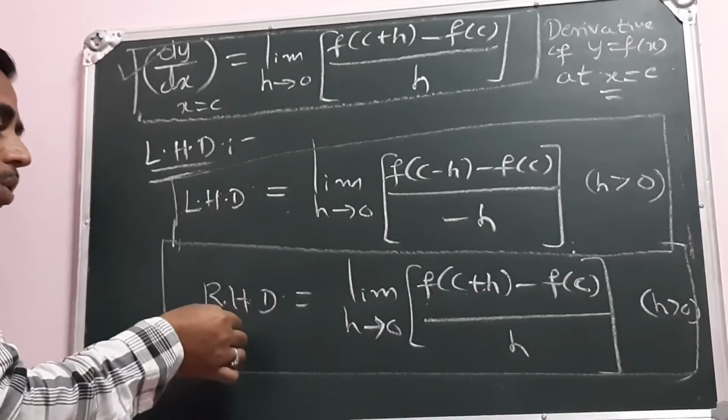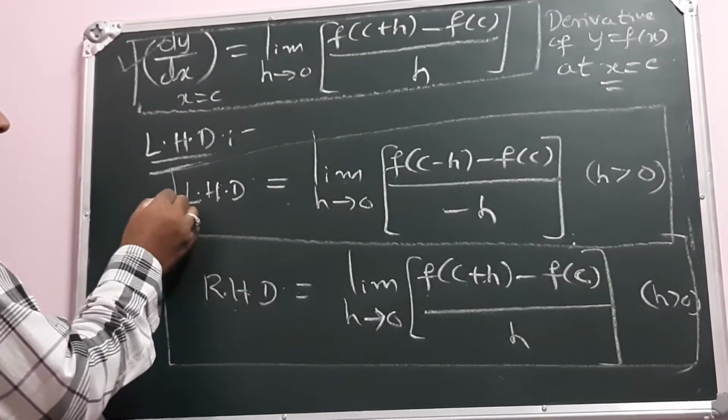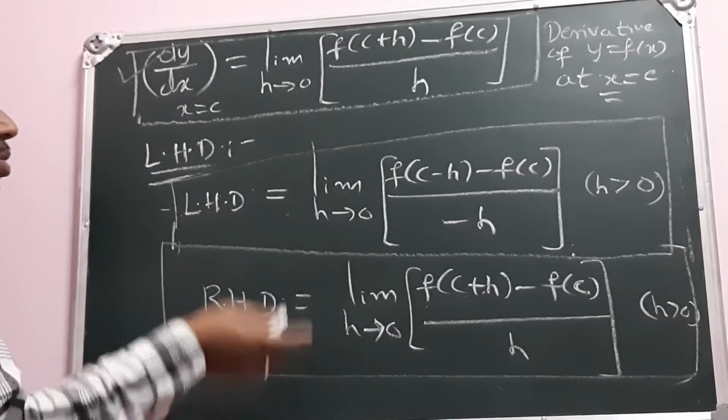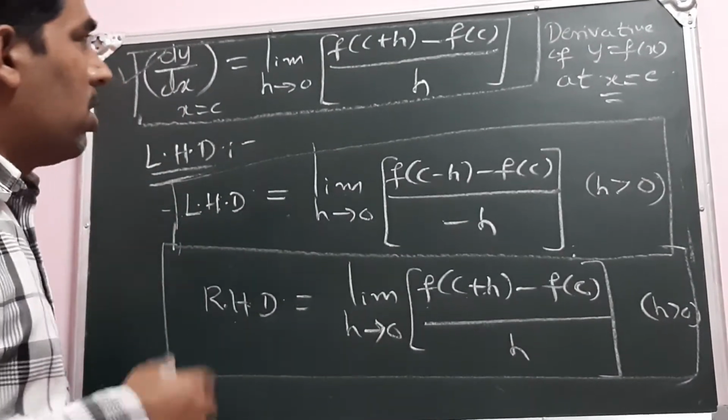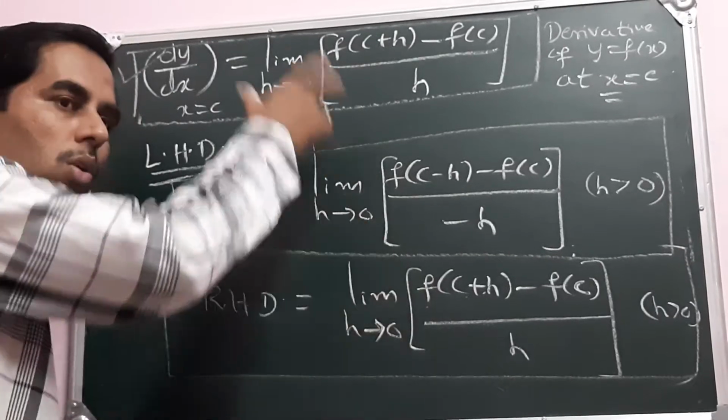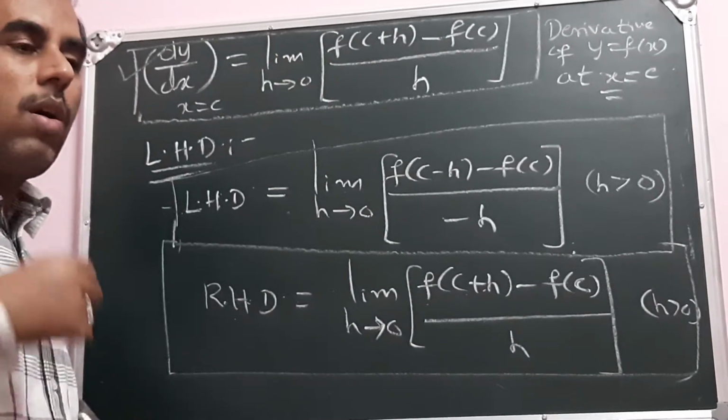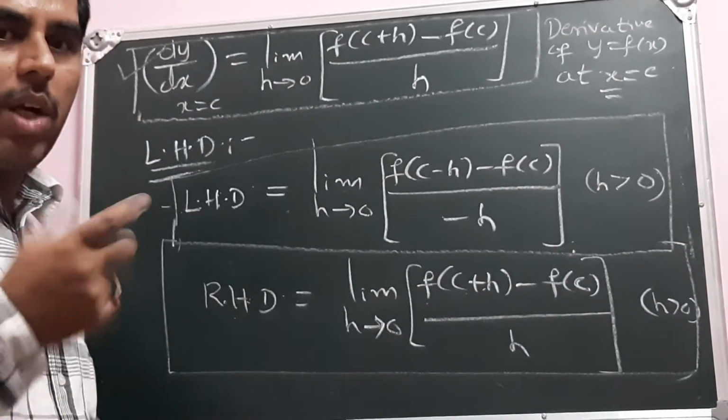These two should exist and must be equal for the function to be differentiable. We must note down all these expressions in order to test the differentiability of the given function.